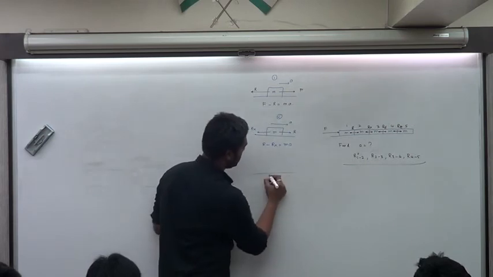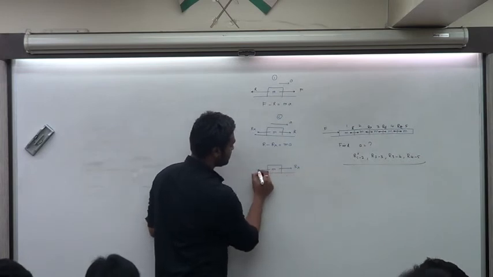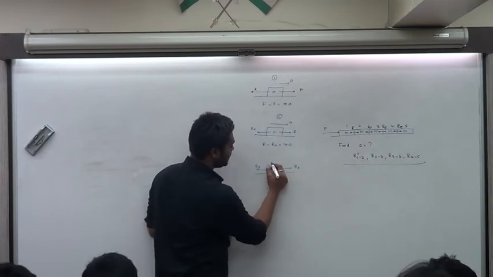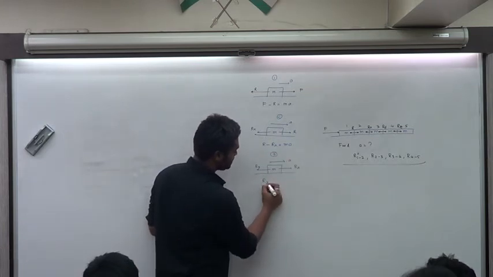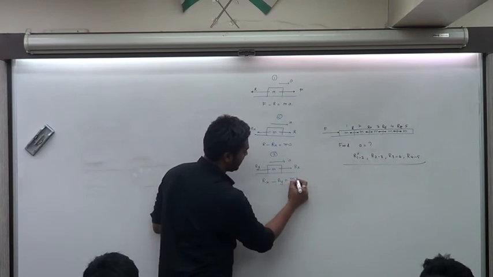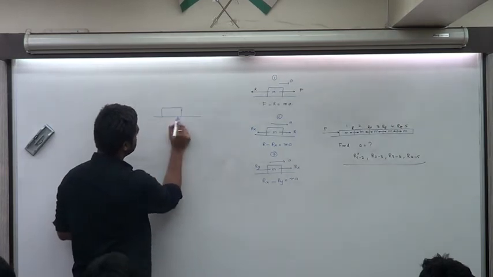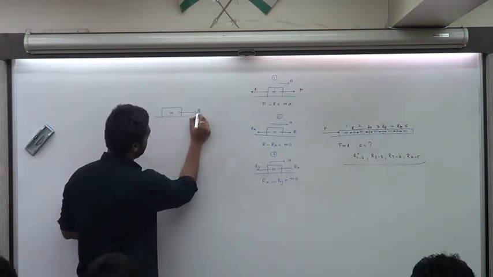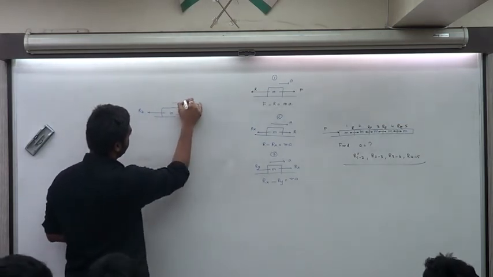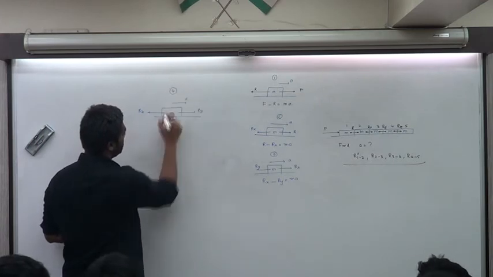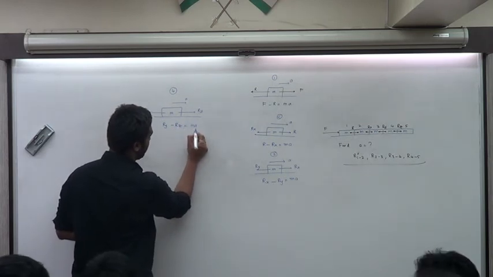Okay. The third block is m. It is being pushed ahead with Rx, pushed backwards by the fourth block with Ry, going ahead with an acceleration a. The equation for this will be Rx minus Ry equals ma. In the fourth block of mass m, you're going ahead with Ry. The fifth block pushes the fourth block backwards with Rz. You're going ahead with an acceleration a. The equation is Ry minus Rz equals ma.